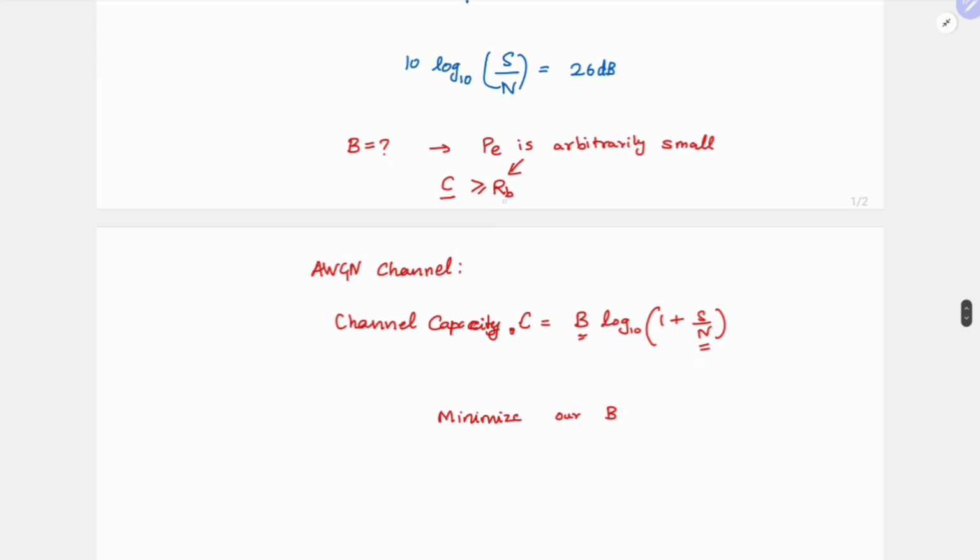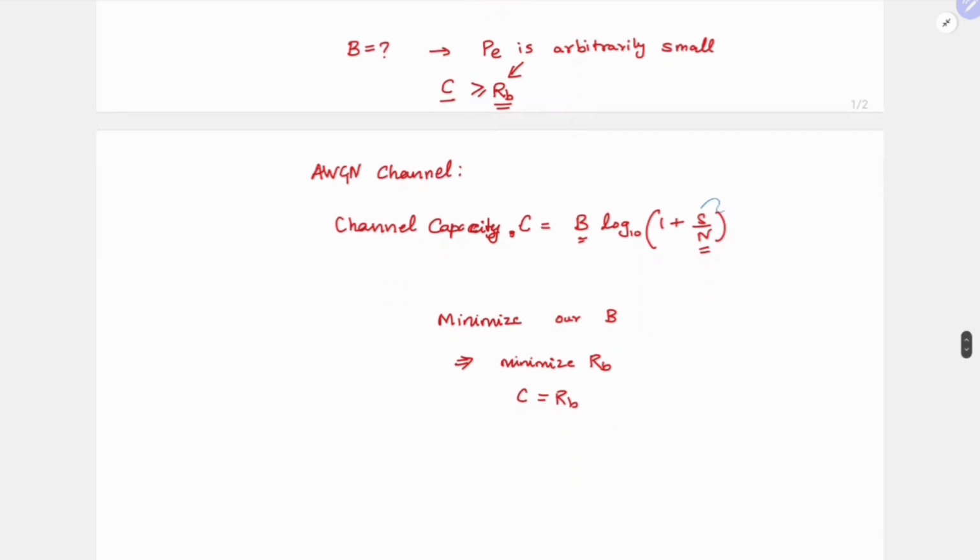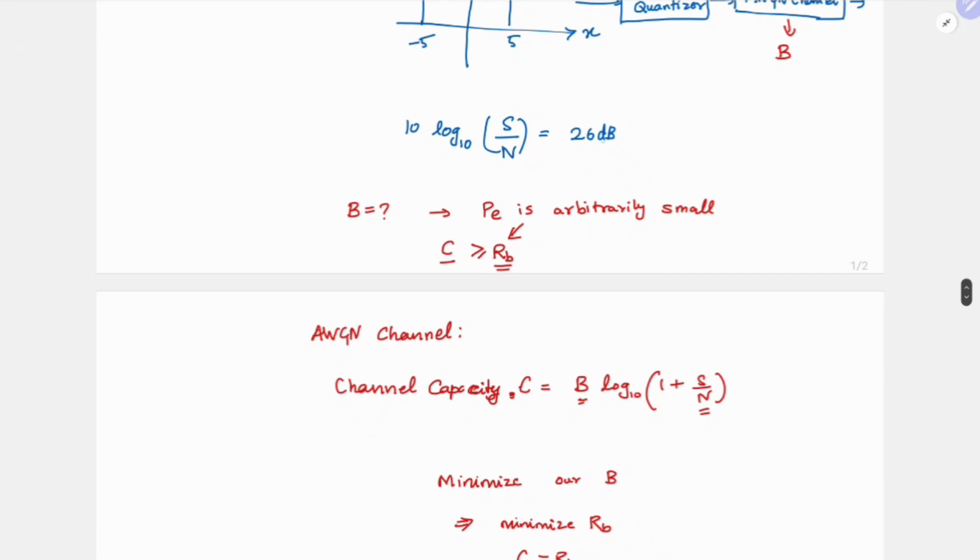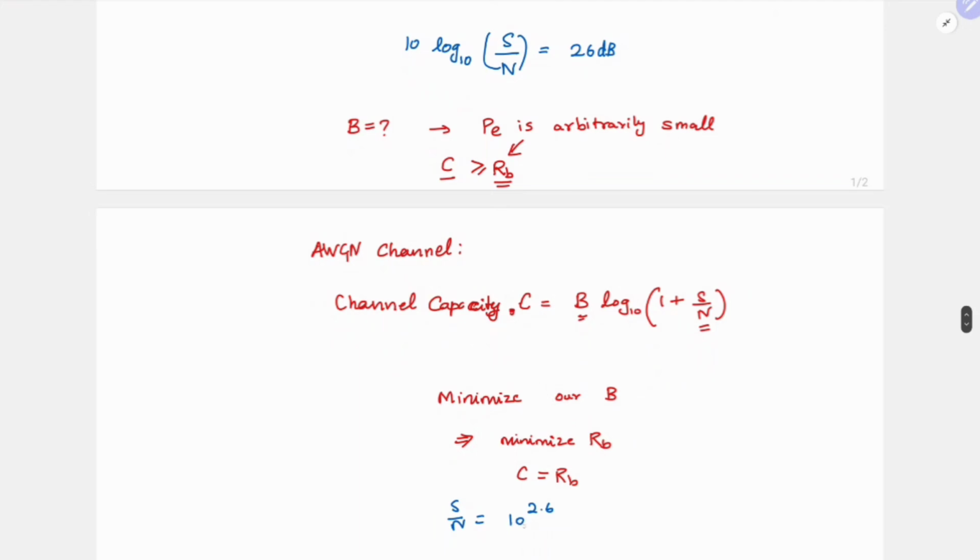To minimize B, we have to transmit at a rate RB which is also a minimum, so we have to minimize RB, and C itself should be equal to RB. These are the conditions. First let us do the easy thing. 10 log S by N is 26, so log S by N is 2.6. Taking the exponential of 10 on both sides, S by N is 10 power 2.6.